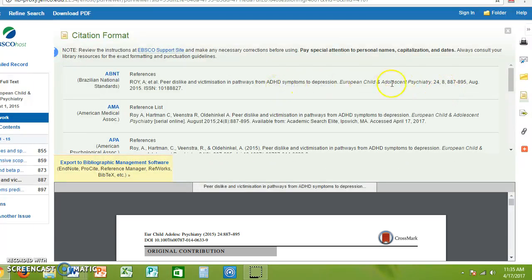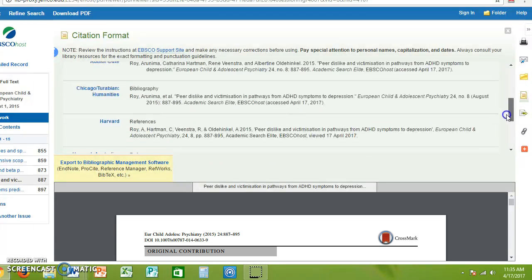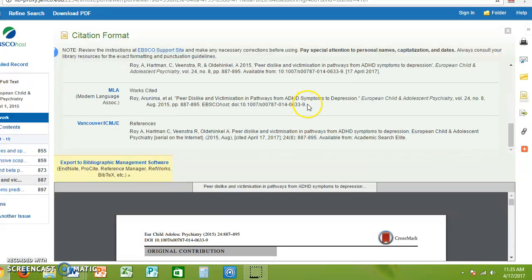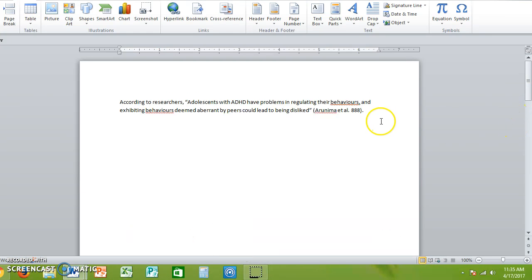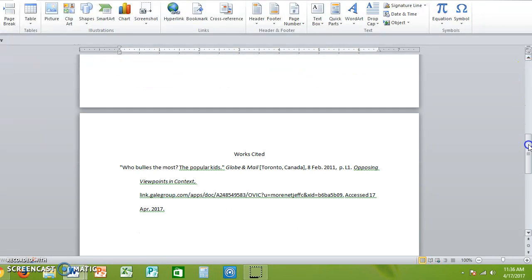So I hit that icon, and then I scroll down to get my MLA citation, and then notice it said Aranuma et al. So I do need to put a comma after Aranuma. I knew there was a comma in there somewhere. Okay, notice the italics is European Child and Adolescent Psychiatry. So I'm going to copy this, and then go back to my document where I'm creating my citations. I'm going to change that to Aranuma, comma, to follow the citation formatting to make sure I have proper citation.